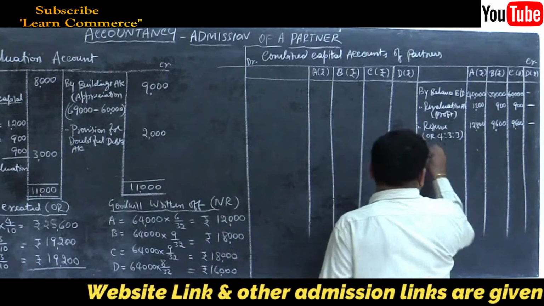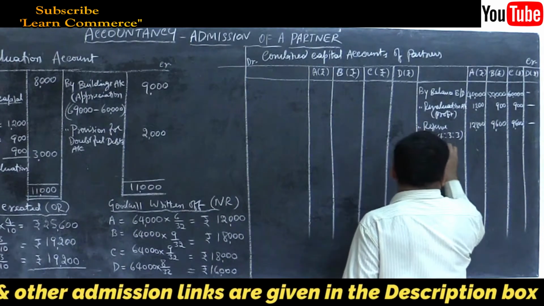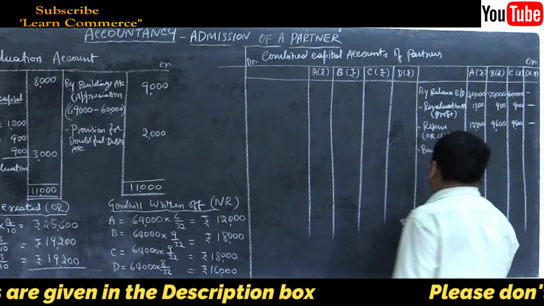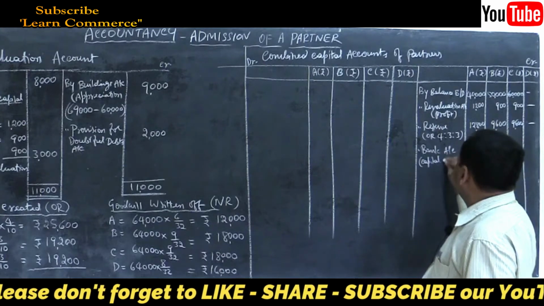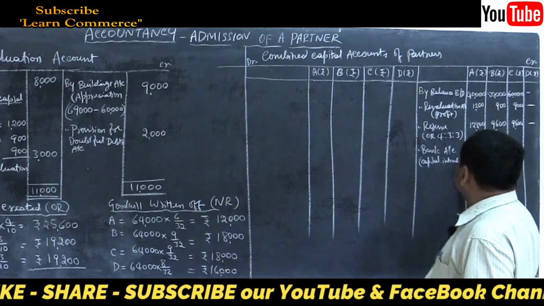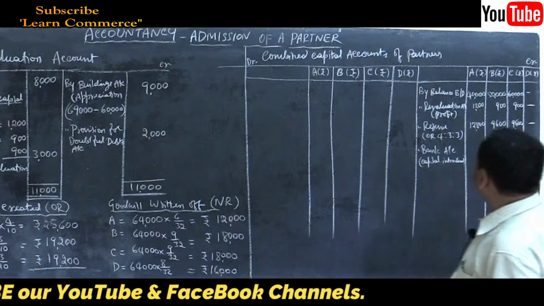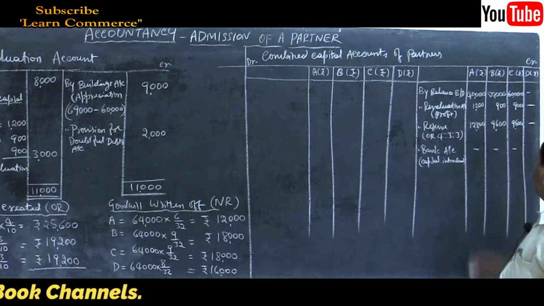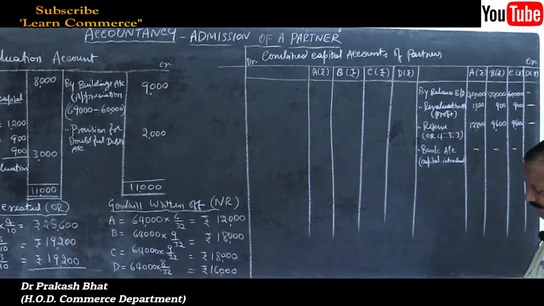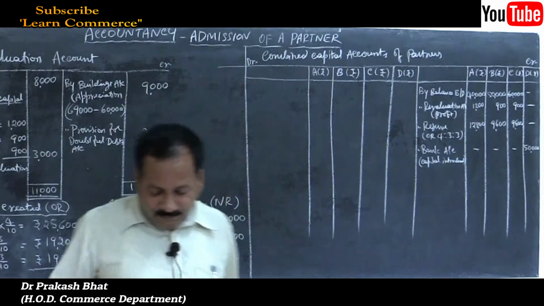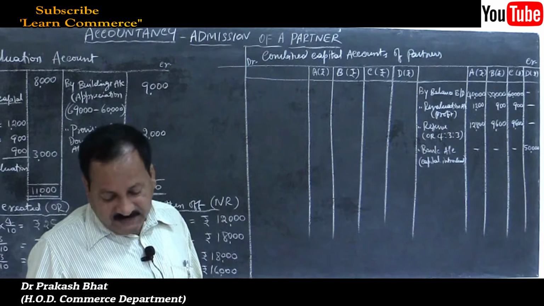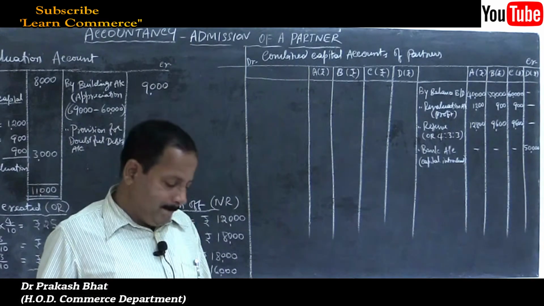So let us write bank account, capital introduced. How much is it? No entry in old partners' capital accounts, only in new partner's capital account. It is 50,000. D brings rupees 50,000 as his capital.